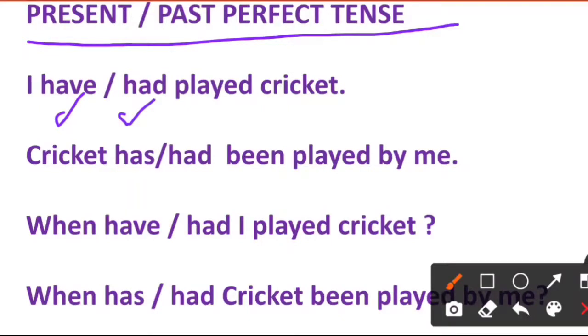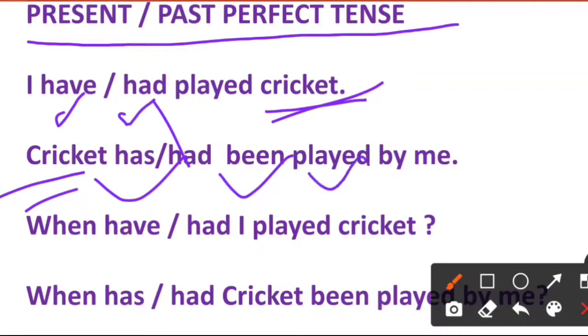I have or had played cricket. Cricket has or had been played by me. So it is very easy. If there is any kind of confusion, it will be cleared for all of you. Okay. Now second sentence, regarding an interrogative sentence. When have or had I played cricket?